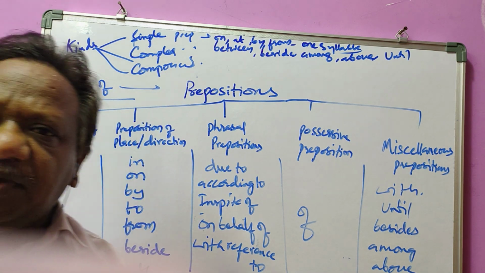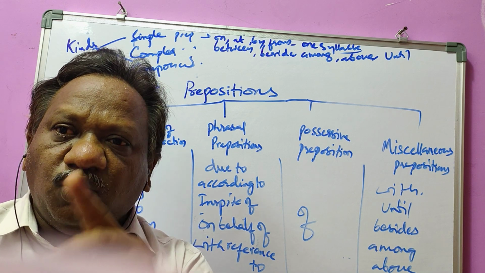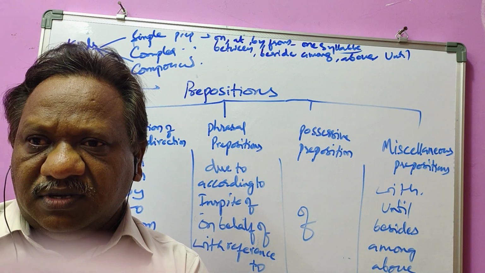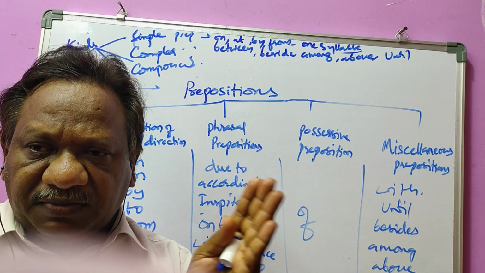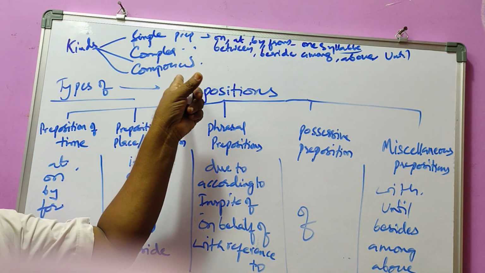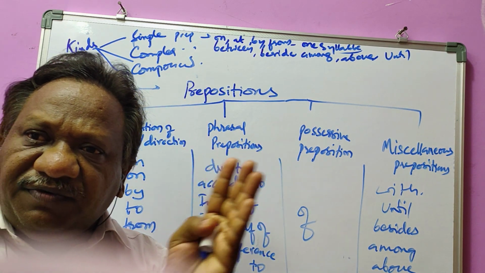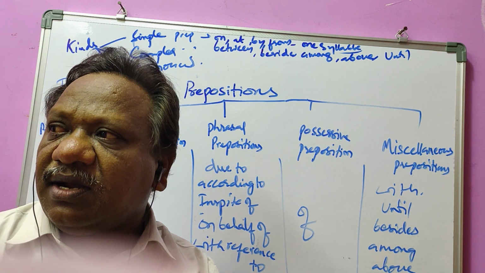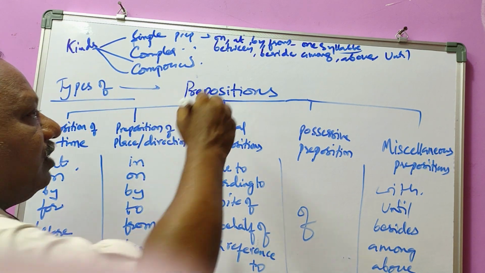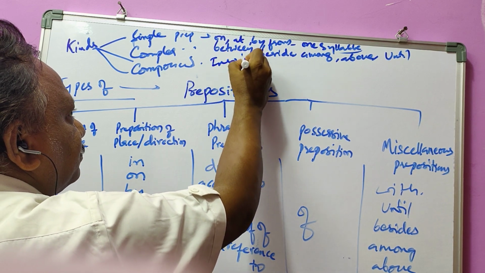Compound preposition means two prepositions are connected with the help of one root word. Two prepositions connected with the help of one word is called a compound preposition. For example, in spite of.